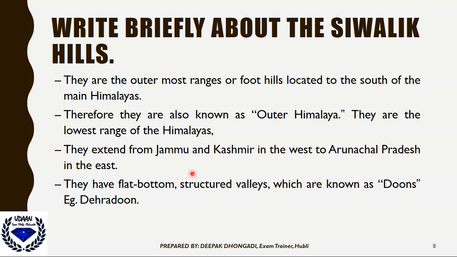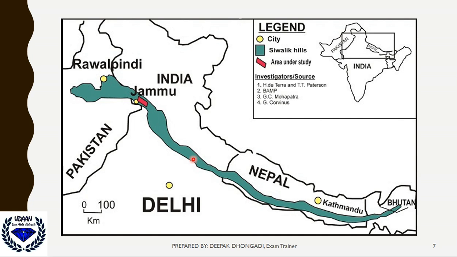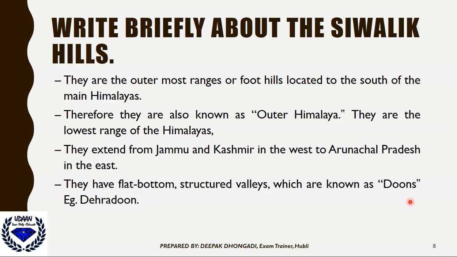They extend from Jammu and Kashmir in the west to Arunachal Pradesh in the east. That means they start from Jammu and Kashmir in India. We are talking in terms of India. So from our Indian territory, they start from Jammu and Kashmir and end somewhere here in Arunachal Pradesh in the east. They have flat-bottomed valleys which are known as dhuns.